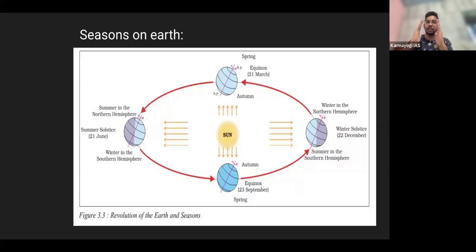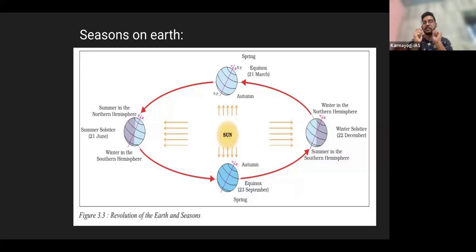So the tilt is 23.5 degrees with relation to the north axis. Because of this tilt, whenever there is a revolution around the sun, there is a change of distance. For example, the tilt is fixed. It is not like the tilt is changing. The tilt is fixed. So whenever this is the position, the northern hemisphere is nearer to the sun. And if it goes to this side, now if you observe, the northern hemisphere went away when we compare to the southern hemisphere, right?